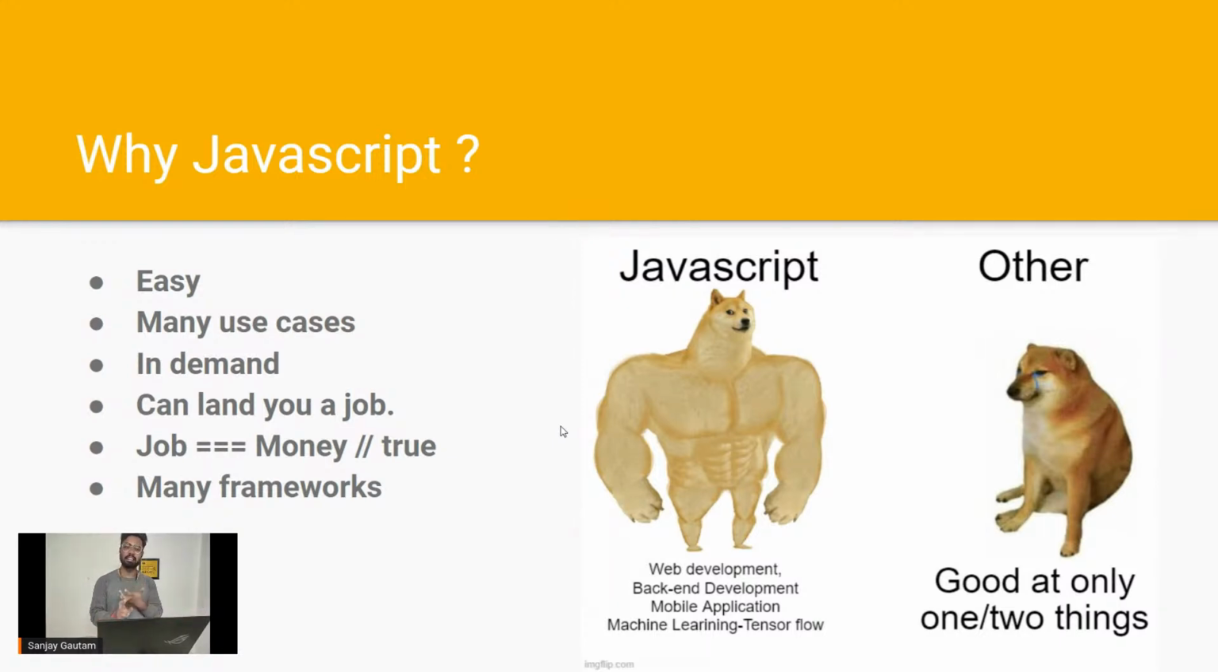You can make a backend server. And nowadays you can also do machine learning stuff with JavaScript by using TensorFlow. So JavaScript is covering each and every part. That's why JavaScript is so powerful and so popular. And the reason behind it is that most of the developers around the world are using this thing.